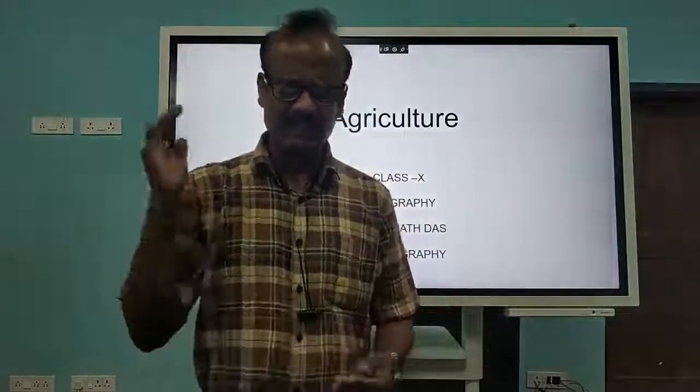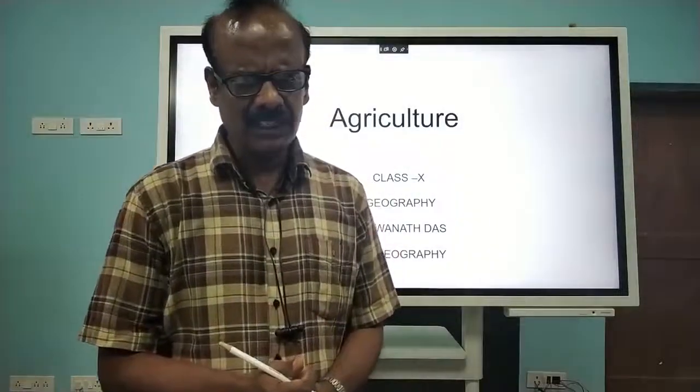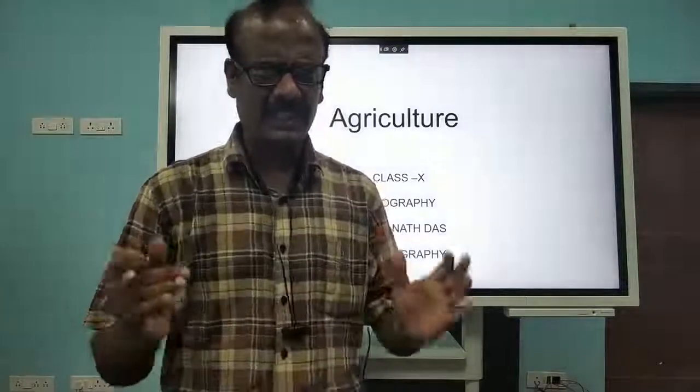Now, the question comes, what is the meaning of the word agriculture? Because you are learning this term right from your lower classes. Definitely you will say that it is the art of doing cultivation. Yes, 100% it is correct. It is a Latin word: agri means field, culture means practice. So it is a practice done in the field. That's what we say, cultivation. So the art of doing cultivation is called agriculture.